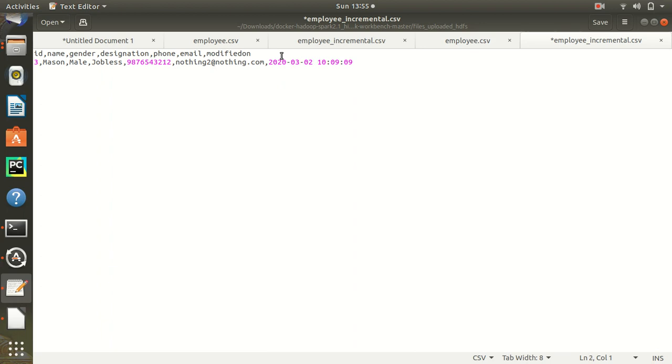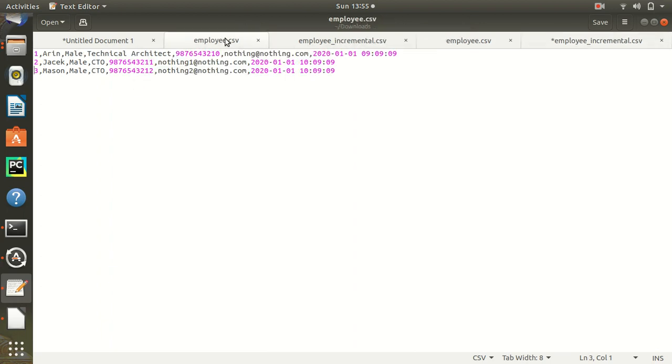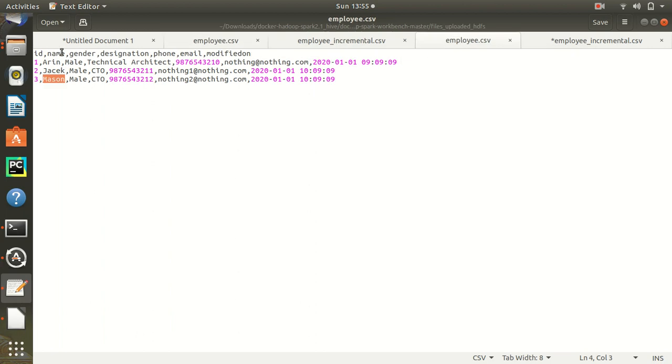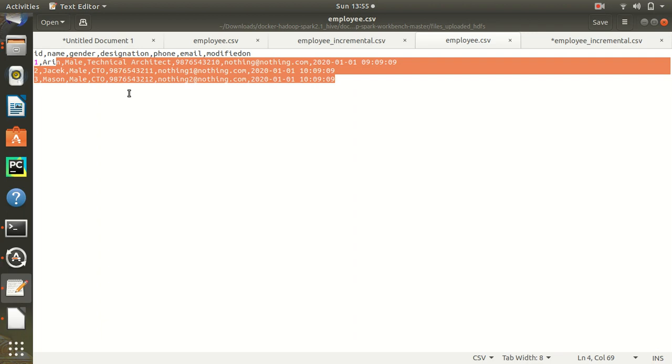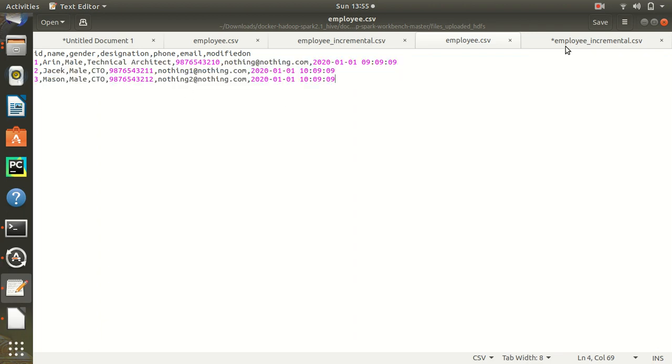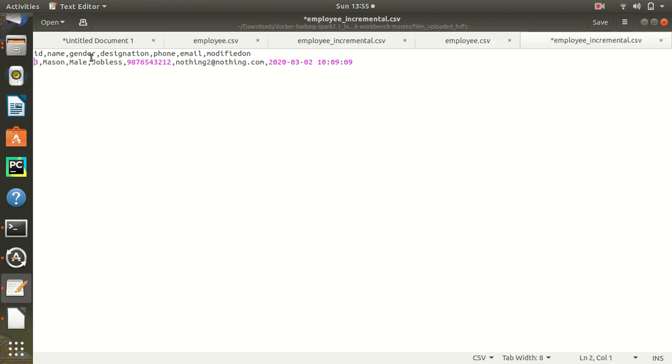So initially the data comes as on 1st of January, in this format, where there are 3 rows. Later on the guy has become jobless, so the data will come on, say, 2nd of March like this.